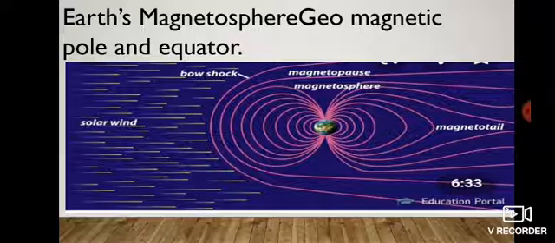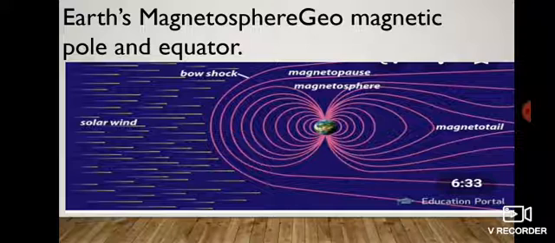Geodynamo. This magnetic field, developed in the interior of the Earth, is functional even outside the Earth's surface for quite a distance. As a result, a magnetic field develops around the Earth like a cover. And what is the work of this magnetic field? It doesn't allow the solar winds to enter the Earth.